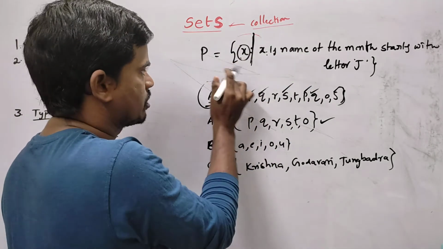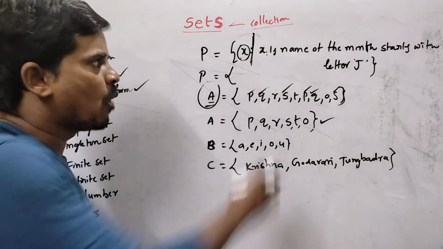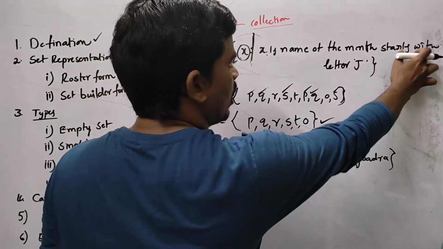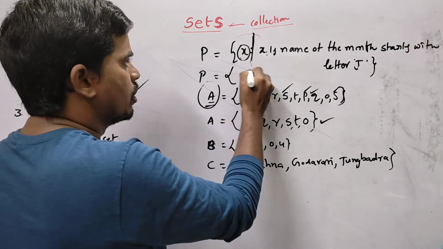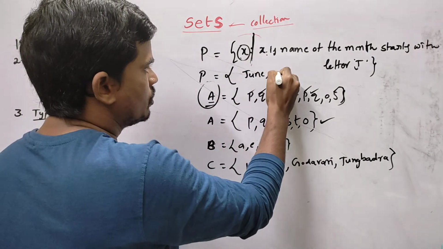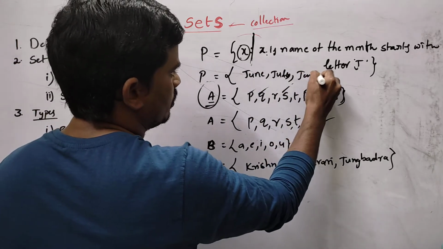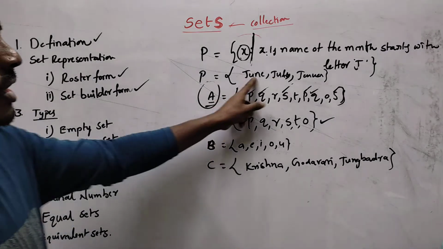In the brackets we should write X, and what X is we define after the such that. X is a name of the month that starts with the letter J. What are the months which start with the letter J? June, July and January. These are the months that start with the letter J. So these are the elements.